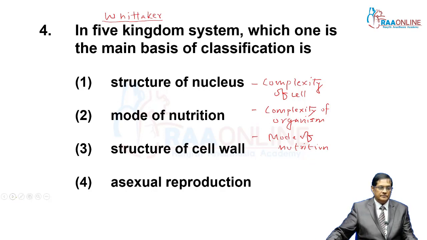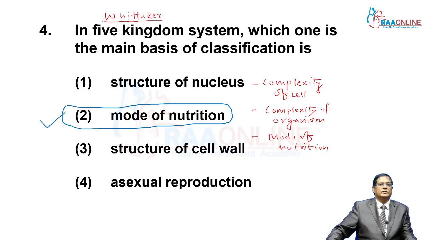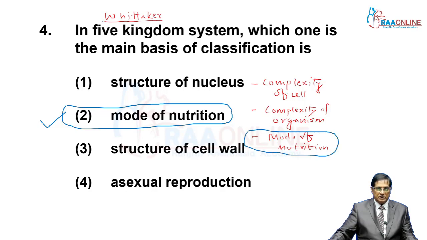Mode of nutrition is the main criteria, and that's why he removed fungi from plantae. On the basis of mode of nutrition, Whittaker removed fungi from plant kingdom and established a new kingdom, that is kingdom fungi.